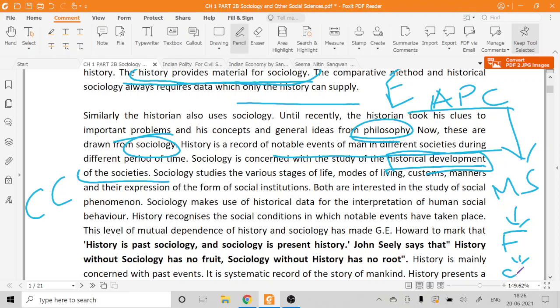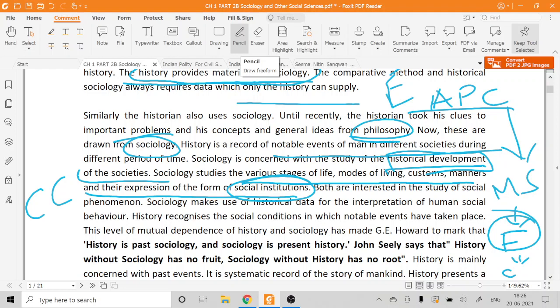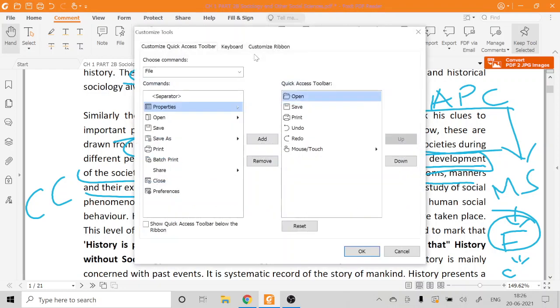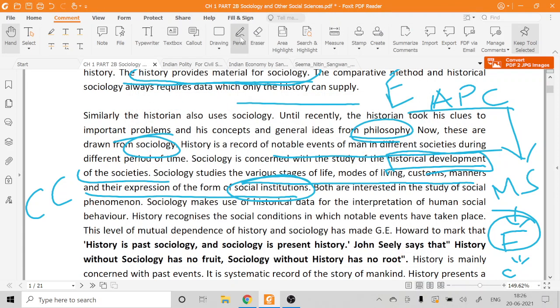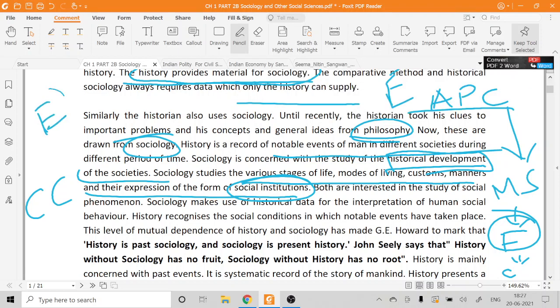So sociologists will study various stages of life, modes of living, customs, manners, and their expression in the form of social institutions. So you have to remember these types of keywords. For example, if we talk about a feudalism society, there also we can see that there are different social institutions even at that time period, right? If I ask you what the different social institutions in that particular society are, we can say, for example, the institution of economy.